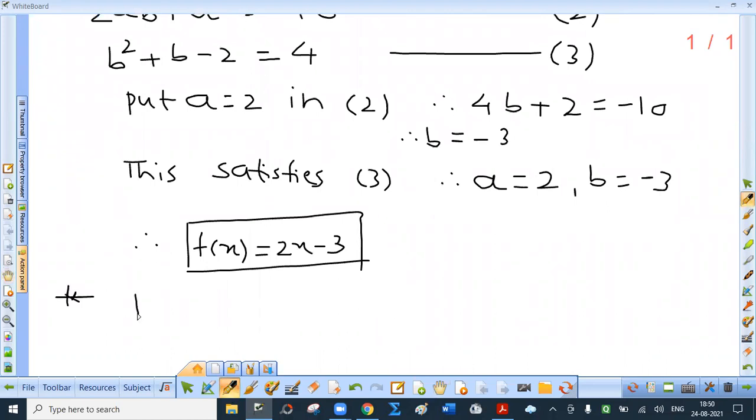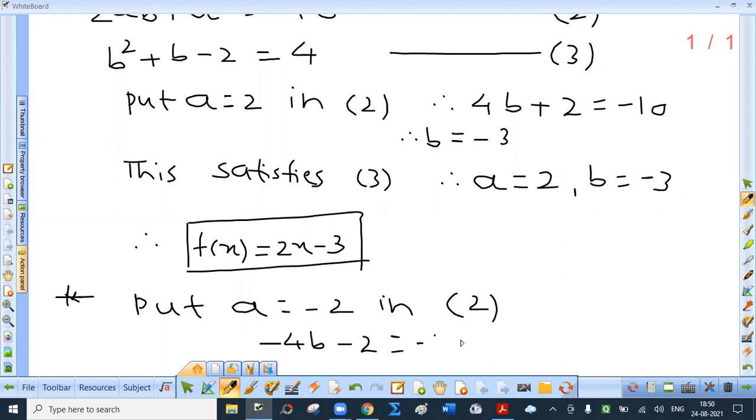After this, put a equal to -2 in equation 2. So -4b -2 equal to -10. So what is b? b equal to 2.